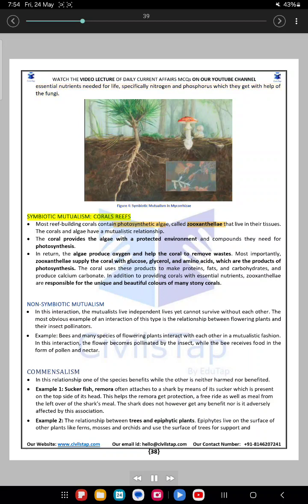Symbiotic mutualism: coral reefs. Most reef-building corals contain photosynthetic algae, called zooxanthellae, that live in their tissues. The corals and algae have a mutualistic relationship. The coral provides the algae with a protected environment and compounds they need for photosynthesis. In return, the algae produce oxygen and help the coral to remove wastes.